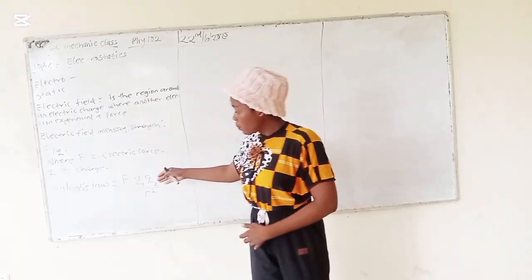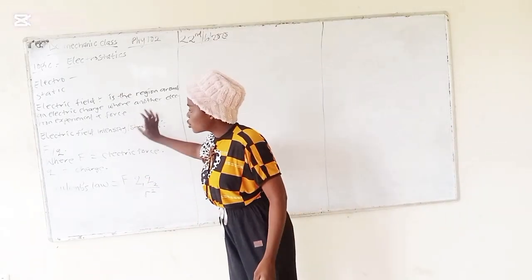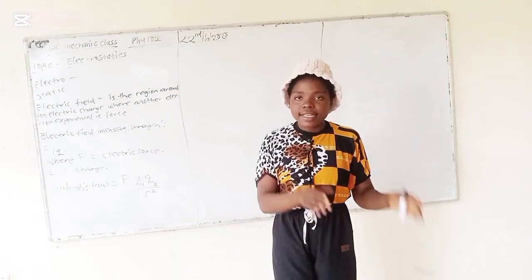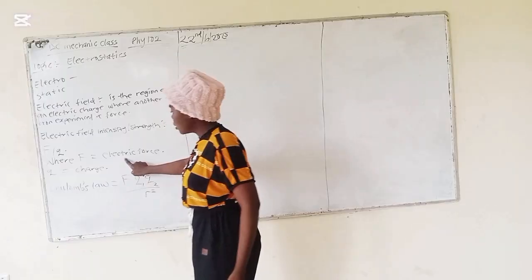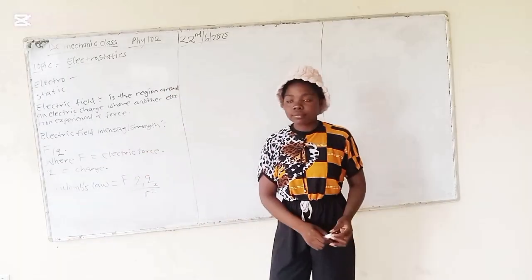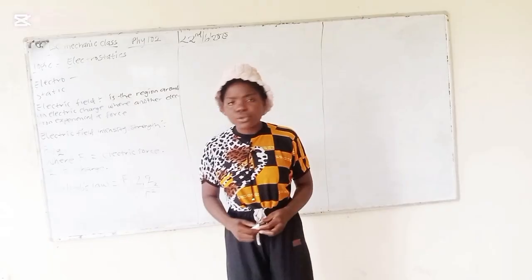So now, understanding this principle, we can apply this to our electric field intensity. You see that we have electric force here and a charge. So what are we going to do now?